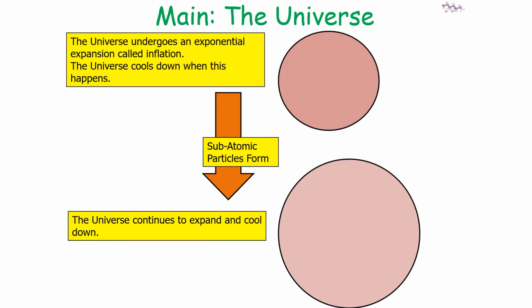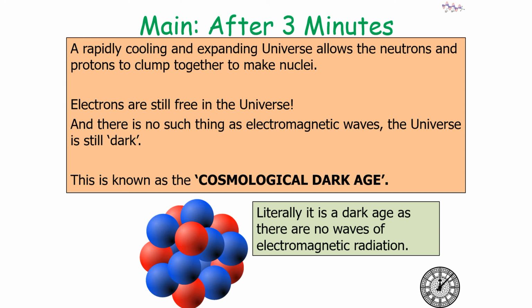So as the universe expands, it will continue to cool down and therefore subatomic particles will form. Now after 3 minutes, a rapidly cooling and expanding universe allows the neutrons and protons to clump together to make nuclei. Now at this point, electrons are still free in the universe. There's no such thing as electromagnetic waves, the universe is still dark, and this is known as the Cosmological Dark Age because you literally can't see anything because there's no waves of electromagnetic radiation.